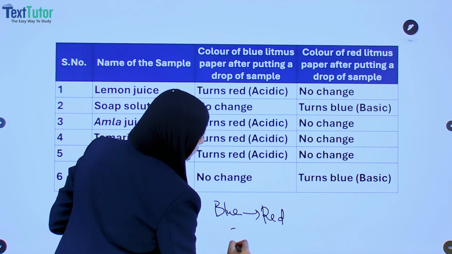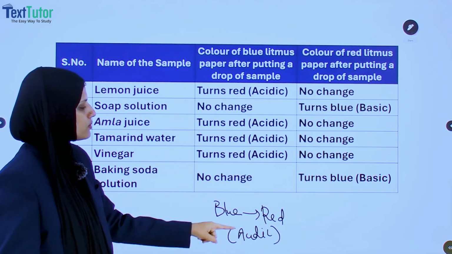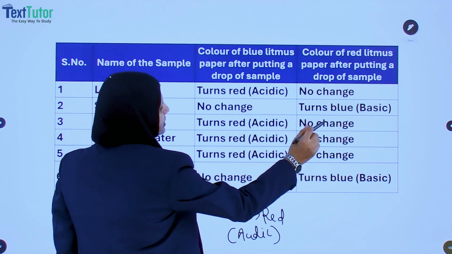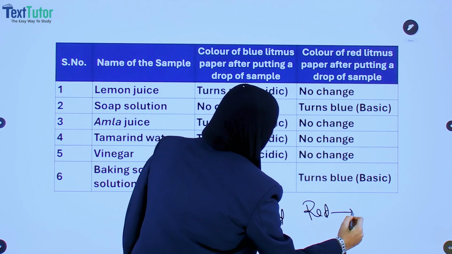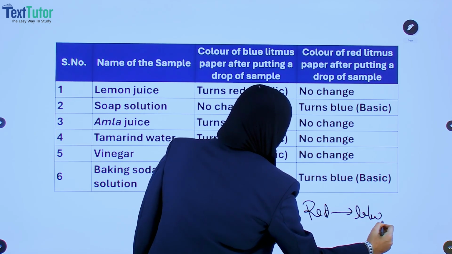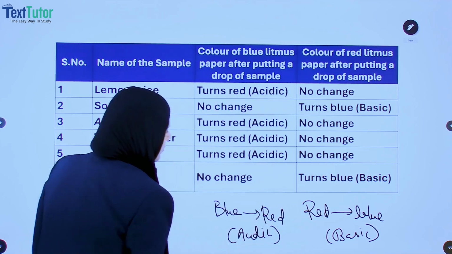When blue litmus paper turns to red, it means the solution is acidic in property. And red litmus turning to blue happens when the solution is basic. I hope it's clear for you.